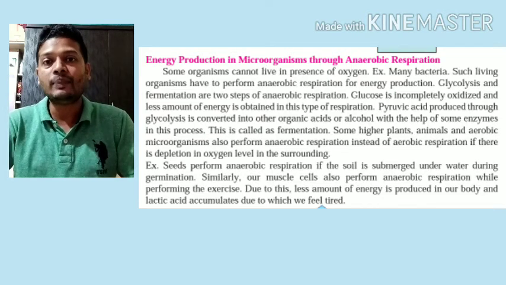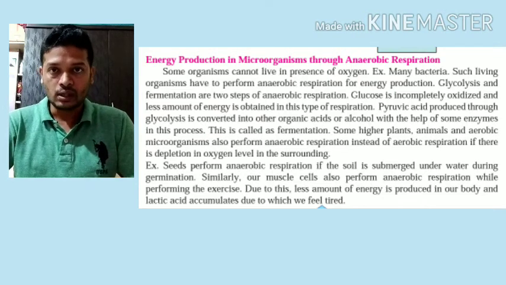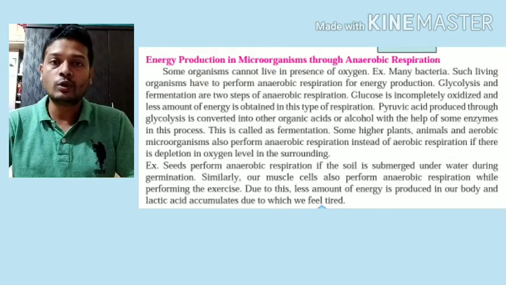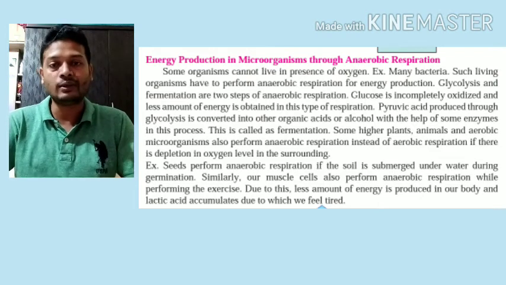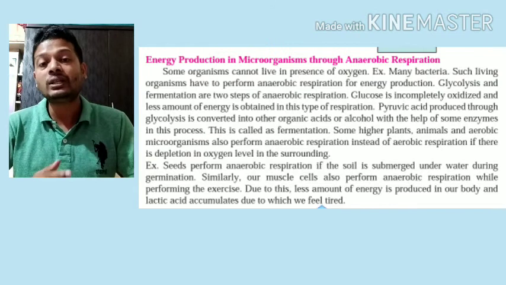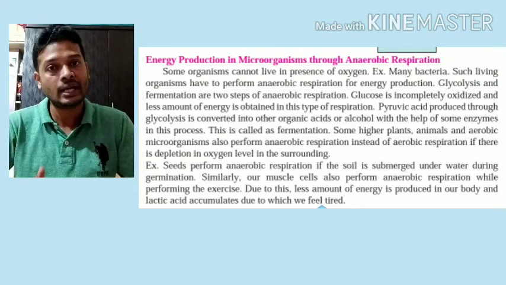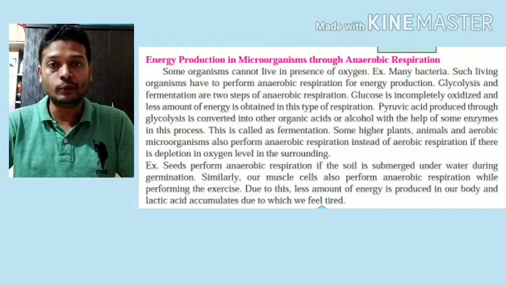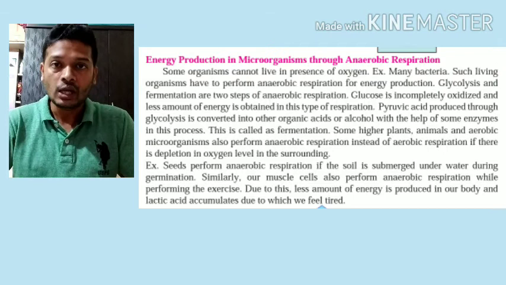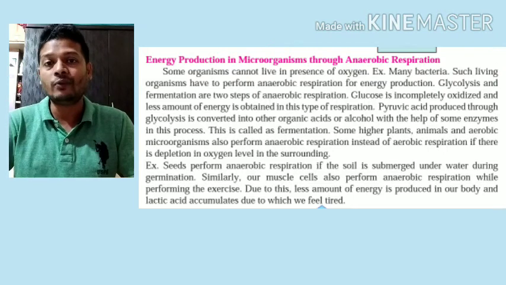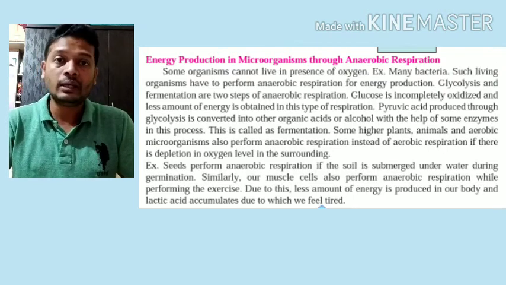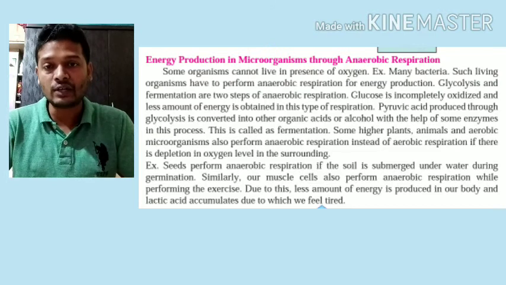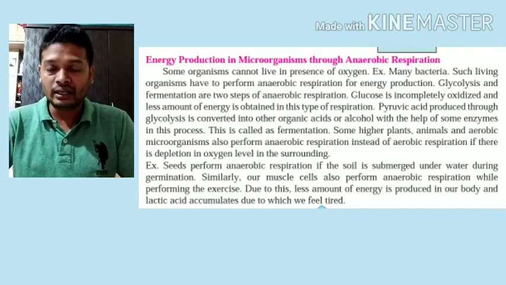This is incomplete oxidation of glucose. During complete oxidation of glucose, we have studied that 38 molecules of ATP are produced through the three stages, that is glycolysis, TCA, and electron transport chain. However, in case of anaerobic respiration, incomplete oxidation of glucose occurs, which leads to a lesser amount of ATP molecules, but it is necessary for our body to get the energy at that moment.